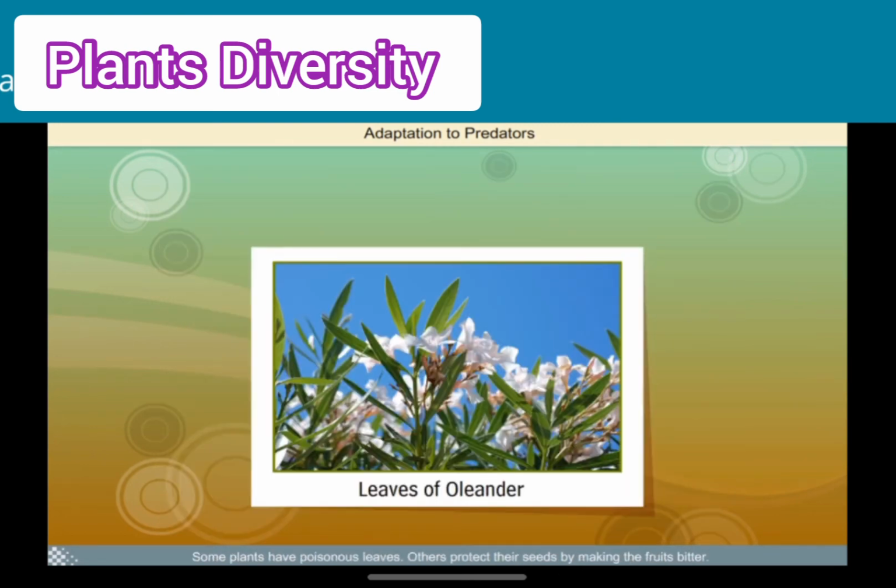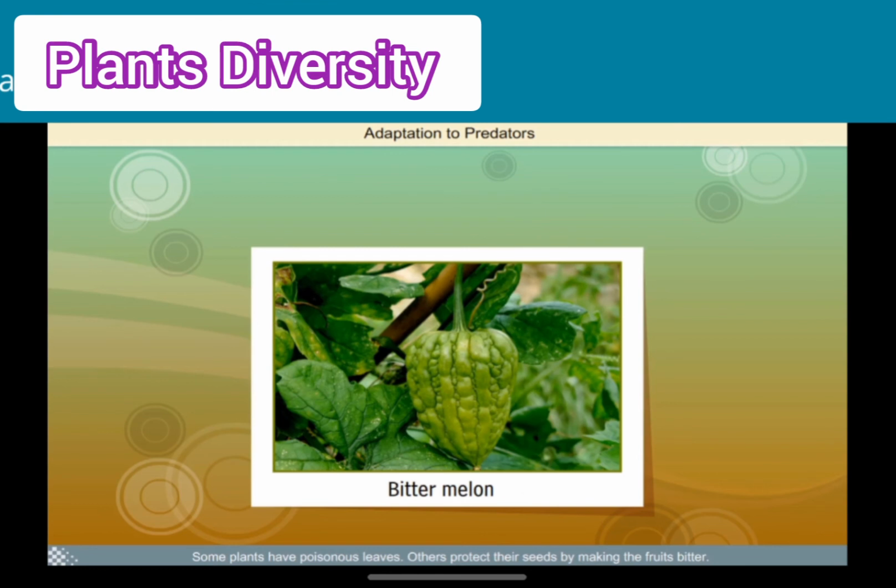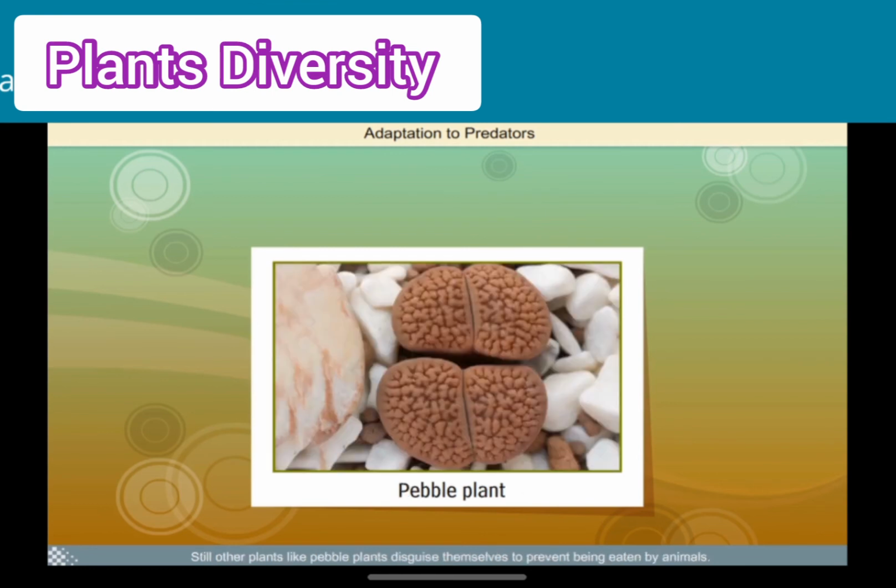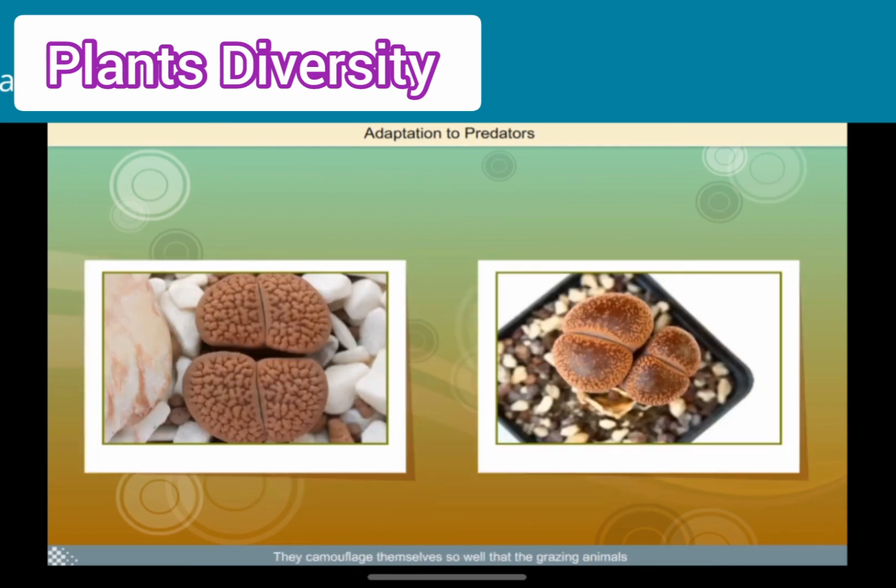Some plants have poisonous leaves. Others protect their seeds by making the fruits bitter. Still other plants, like pebble plants, disguise themselves to prevent being eaten by animals. They camouflage themselves so well that the grazing animals mistake their leaves for stones and don't attempt to eat them.